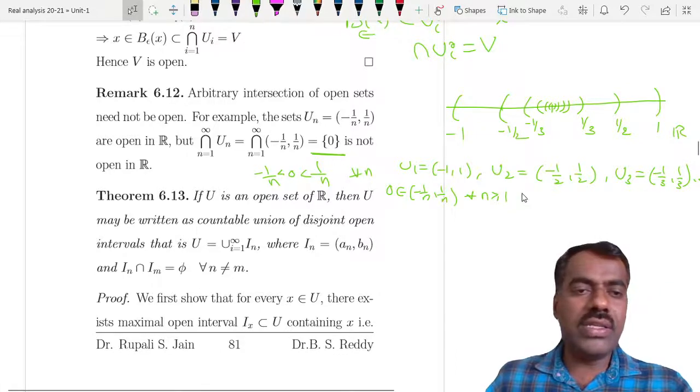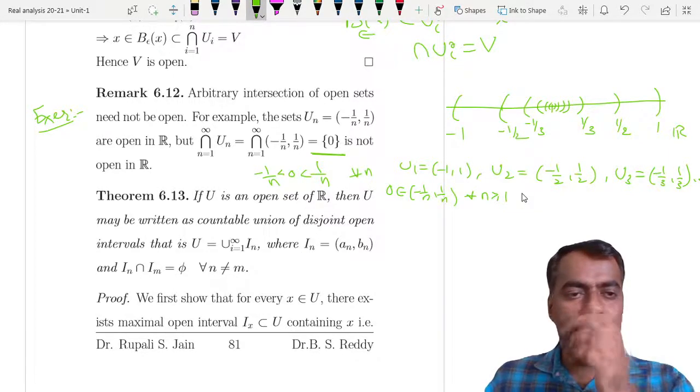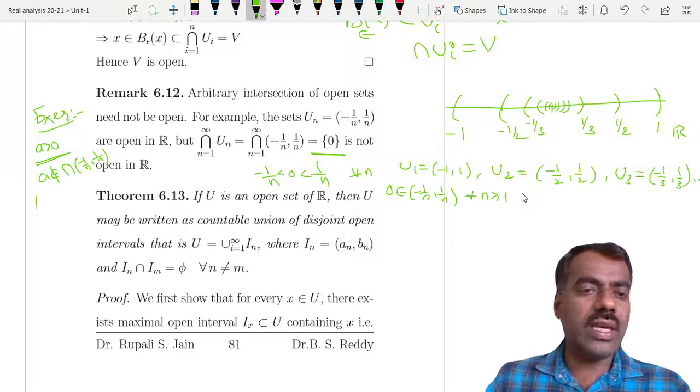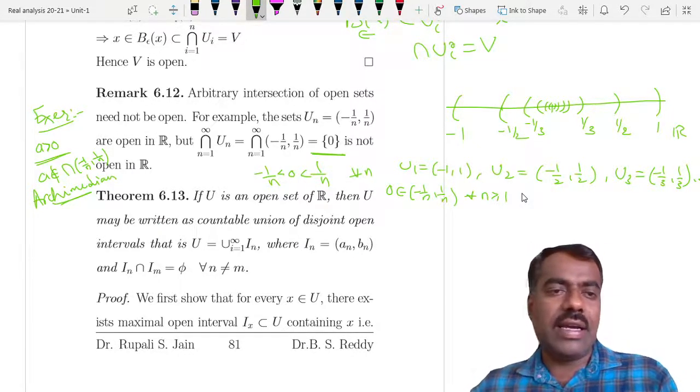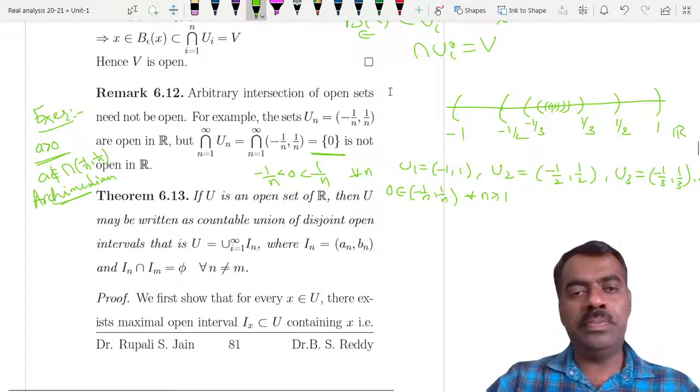So what you have to do, as an exercise, is prove that there is no element, if a is greater than 0, then a cannot be there in the intersection. By using the Archimedean property you can prove that. So try to show that if at all it is there, then you get some contradiction. Fine.